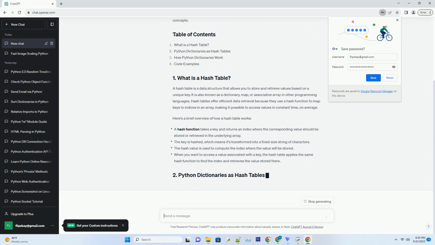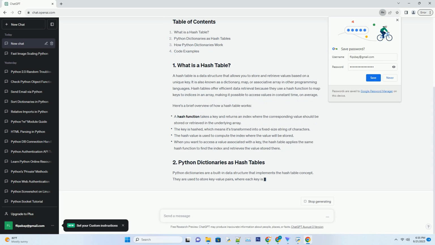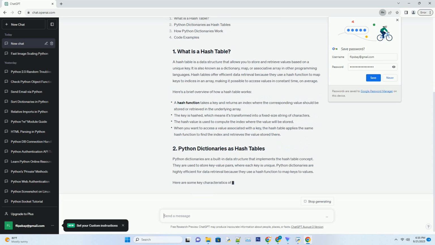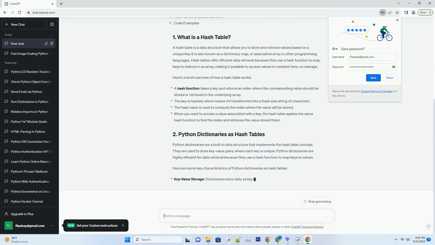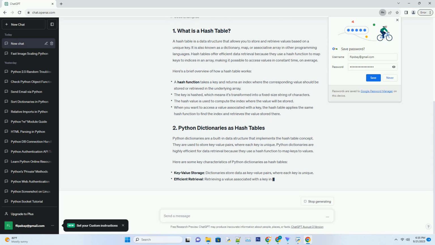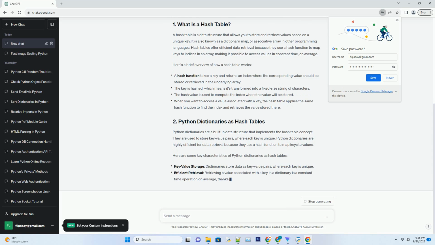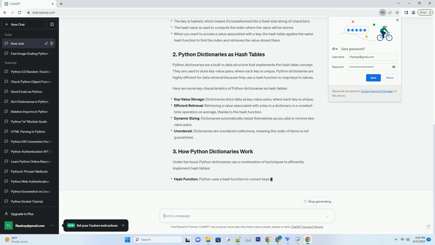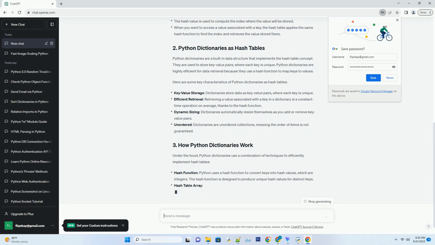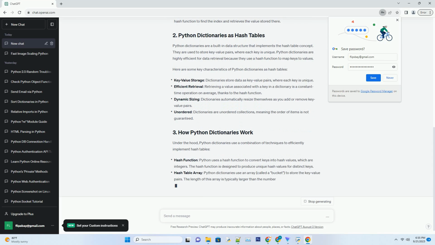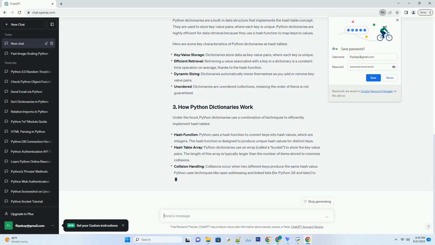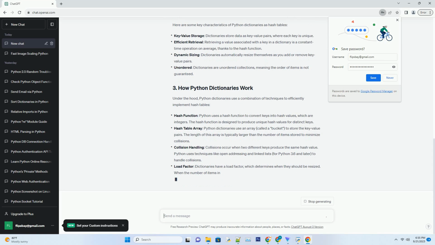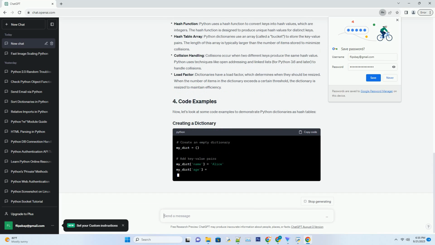A hash table is a data structure that allows you to store and retrieve values based on a unique key. It is also known as a dictionary, map, or associative array in other programming languages. Hash tables offer efficient data retrieval because they use a hash function to map keys to indices in an array, making it possible to access values in constant time, on average. Here's a brief overview of how a hash table works.